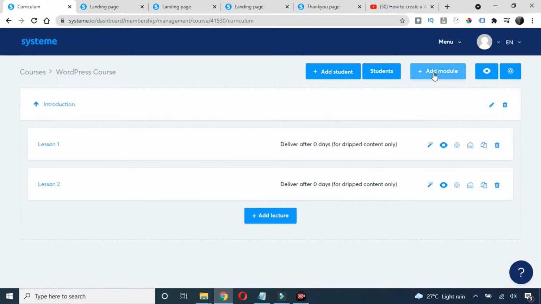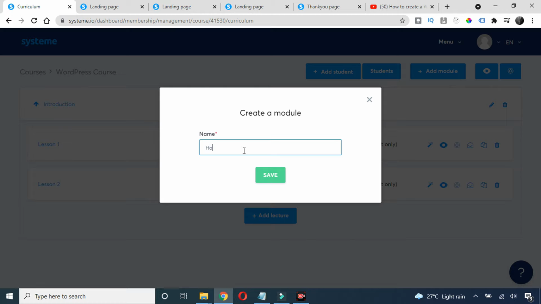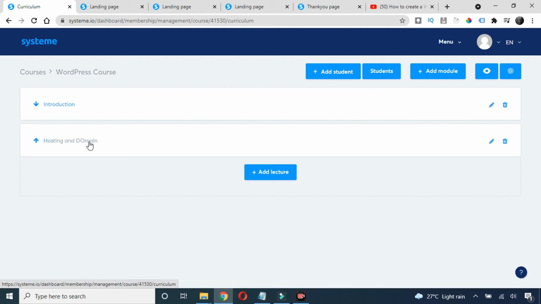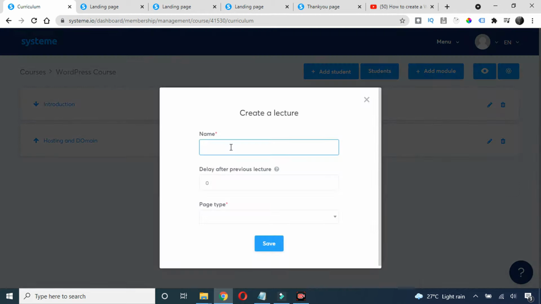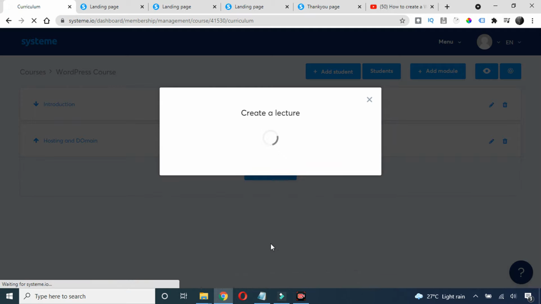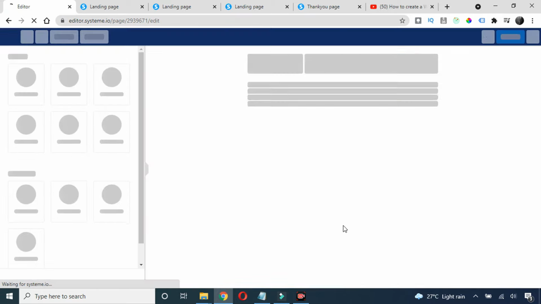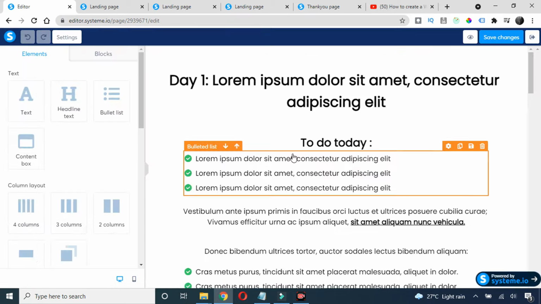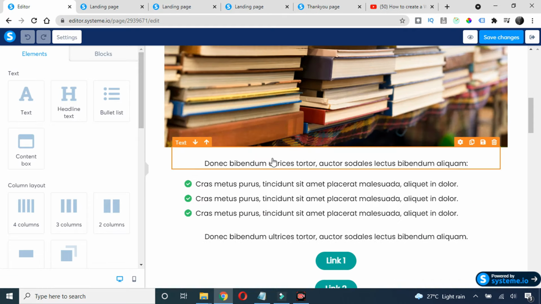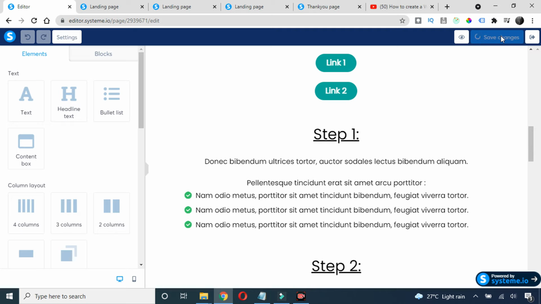Click here at the top, add module, and here I will write "Hosting and domain." Save. And now I will add my lectures inside this module. So add lecture, it will be lesson 3. Page type will be text. Save. So what is text? Text means that if you want to give some PDF or some readable articles here, you can put that as well, and click on this save changes.